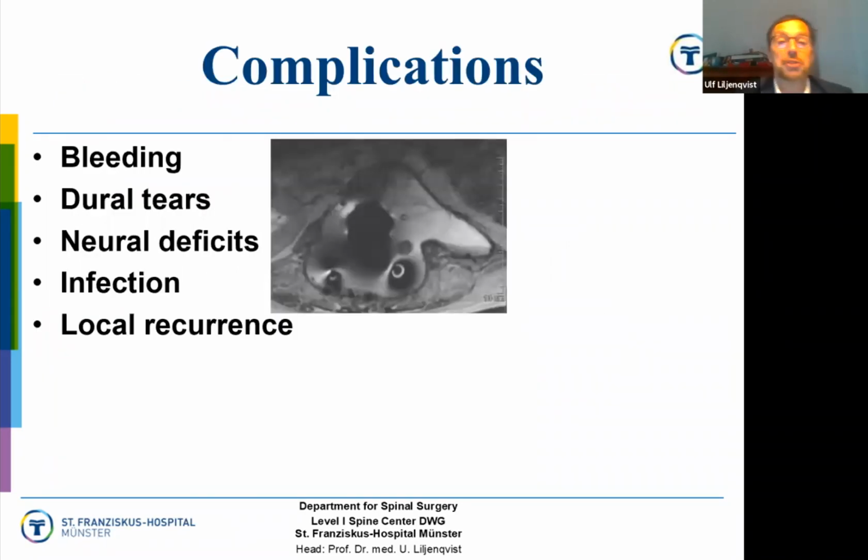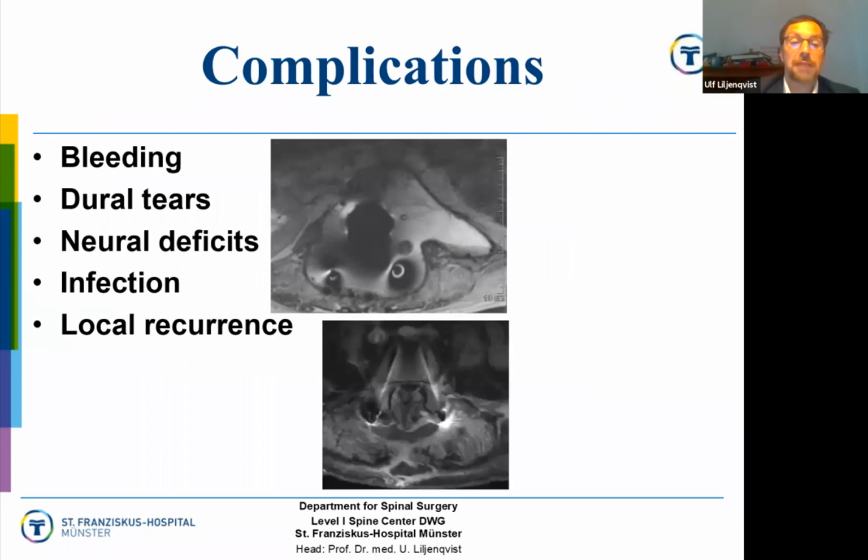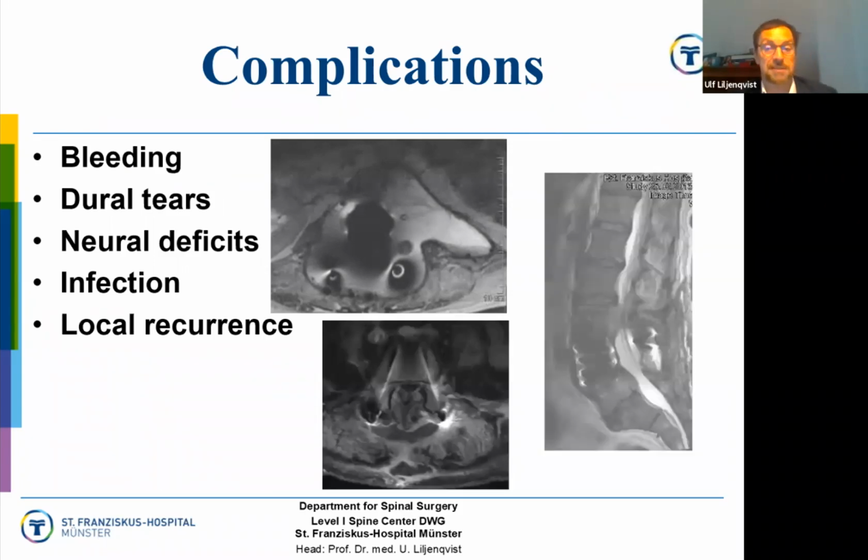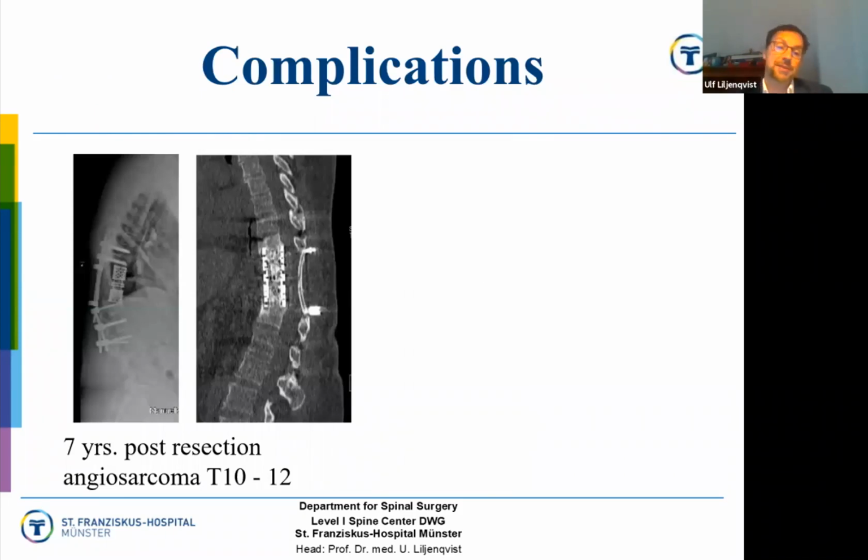Complications you might end up with are, of course, bleeding, dural tears, which if you have one, close very meticulously, neural deficits, infection, or even local recurrence, as pointed out in these cases. This was an interesting complication. The more cases you do, the more long-term complications you will experience.